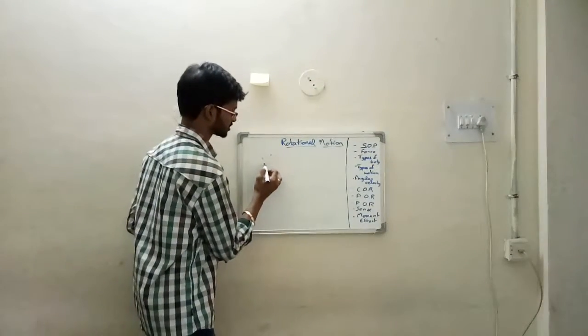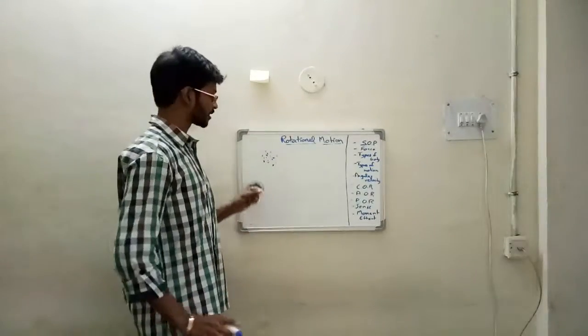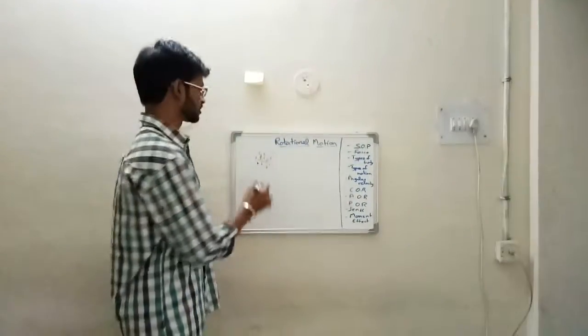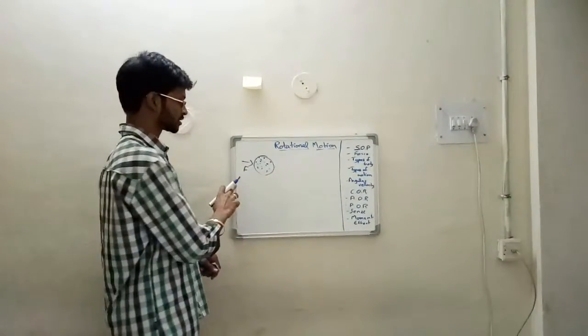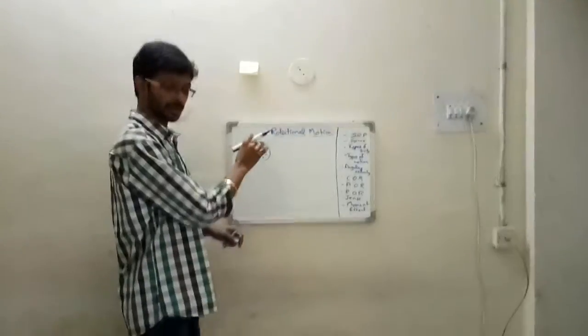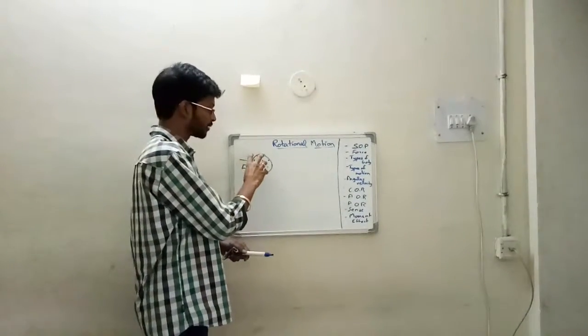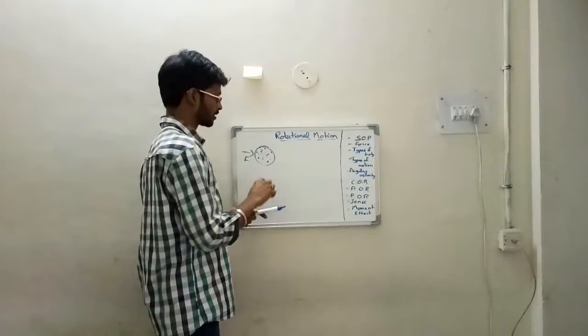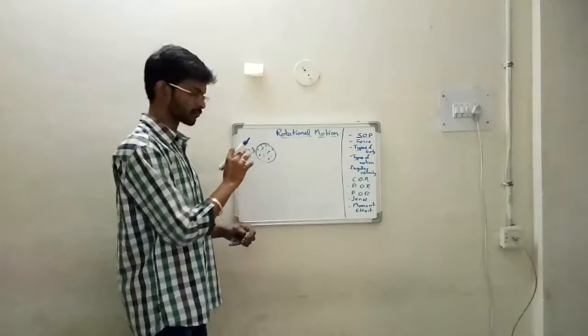So, if you consider a system of particles, the distance between the particles should be the same. That is, if a force is applied onto this system of particles, the force is applied to each and every individual particle in the system. Then all these particles will be moving along with each other, and the distance between them will remain the same. That can be termed as a system of particles.